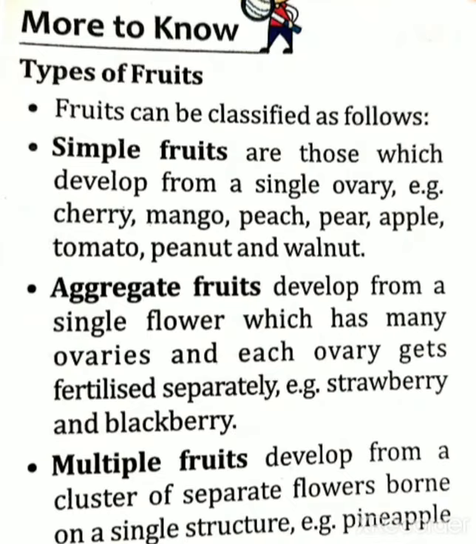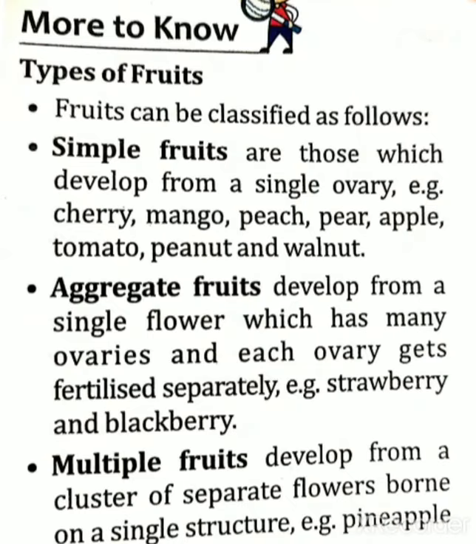Fruits can be classified as follows: simple fruits, aggregate fruits, multiple fruits. Let's see what is a simple fruit. Simple fruits are those which develop from a single ovary. Simple fruit means one ovary; from one ovary only they will develop. For example cherry, mango, peach, pear, apple, tomato, etc. All these fruits have only one ovary.